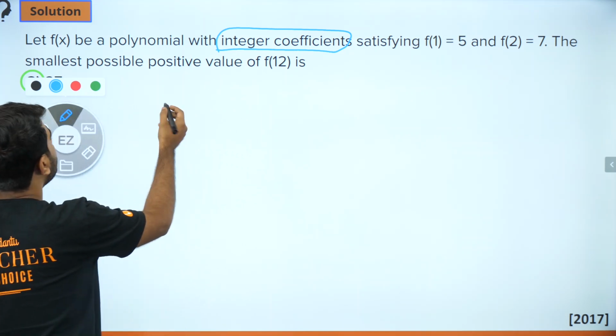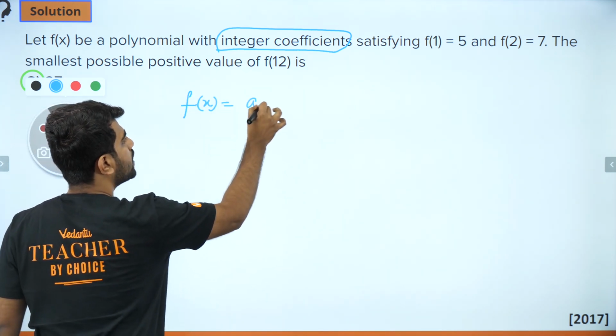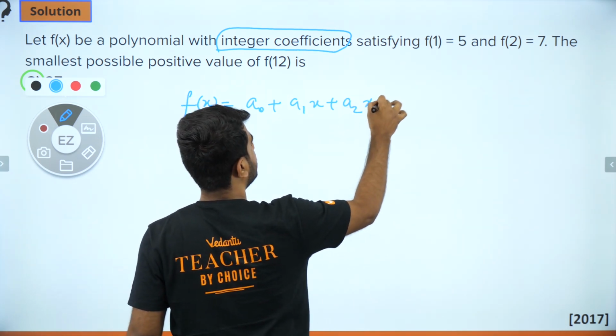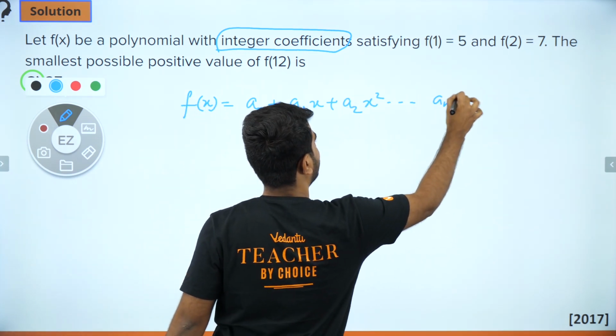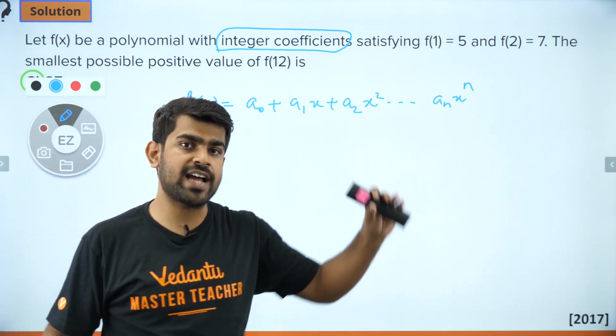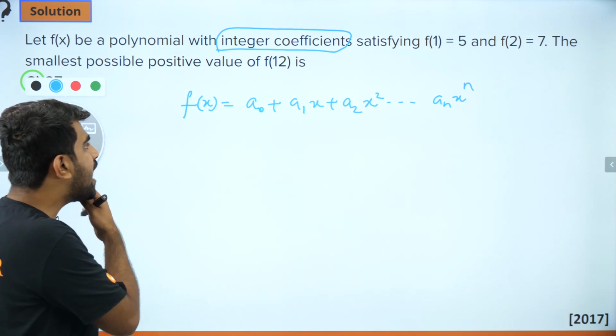So let's say you have f of x to be something like this: a0 plus a1x plus a2x square all the way up to an x power n, because this is my favorite general polynomial expression. I'm going to start off from the scratch. Okay. Let's say you have f of a.